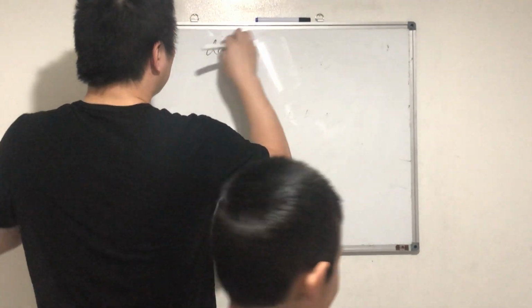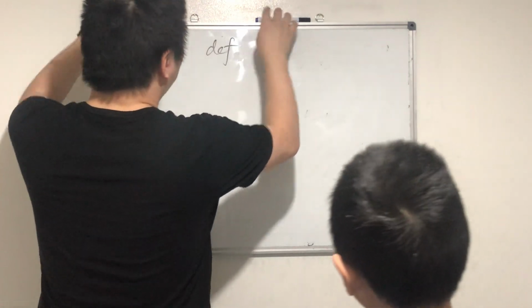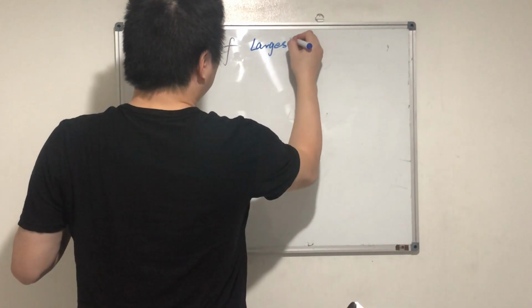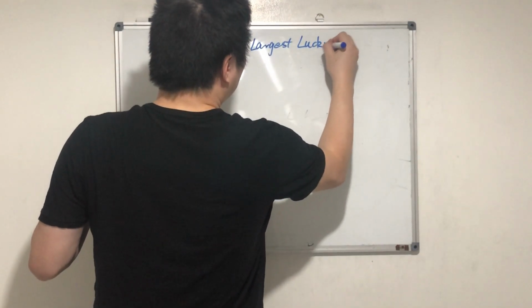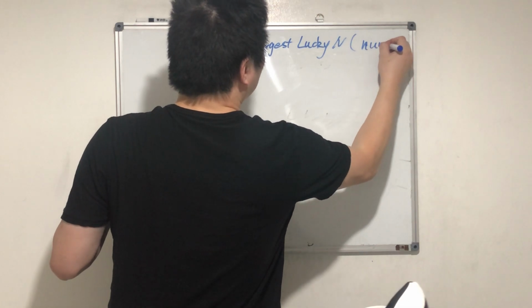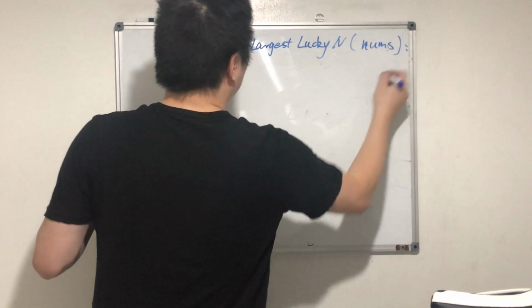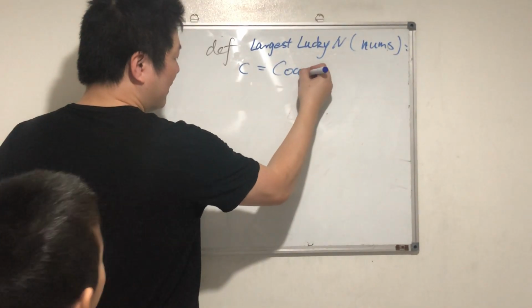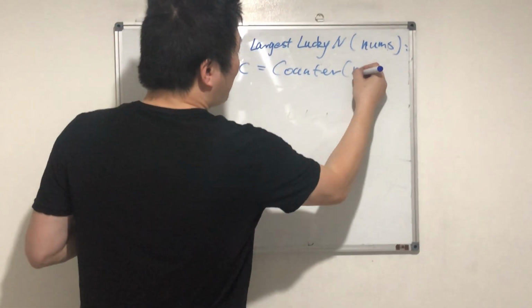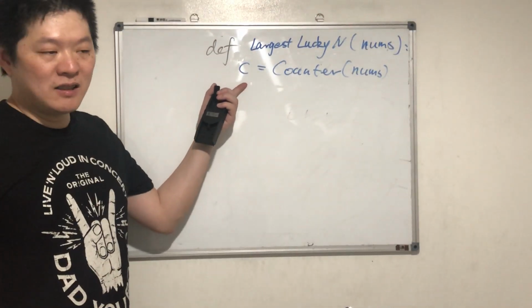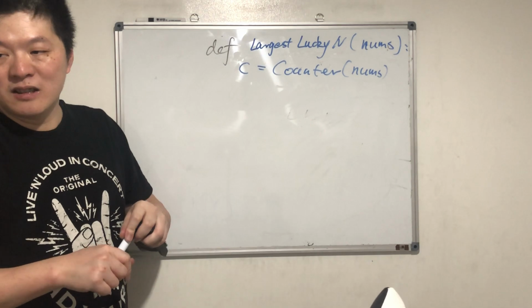Let's define largest lucky number, with the parameter nums. Then c equals Counter of nums. So what's c now? It's a Counter.